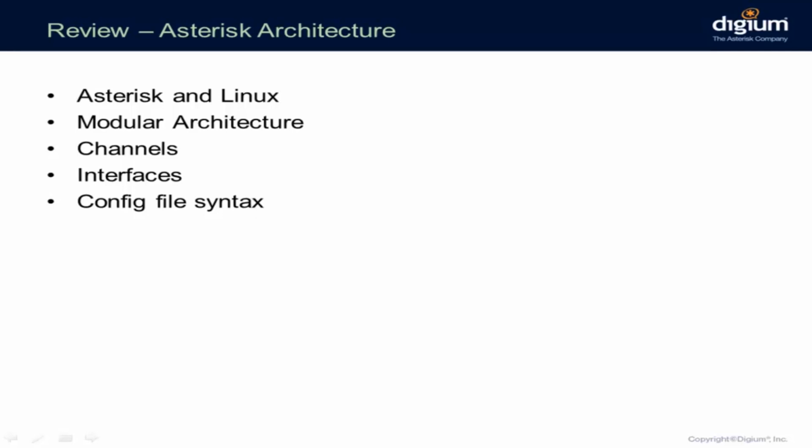What is a channel? A pathway in and out of Asterisk, right? So a connection in and out of Asterisk where we can send or receive media. What is the default directory for Asterisk configuration files? /etc/asterisk, right. There is one file where we can change those default directories. Which one is it? asterisk.conf, right? And we can also set a few options for the behavior of Asterisk.